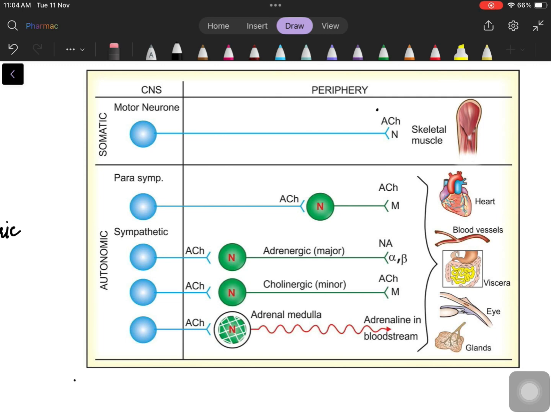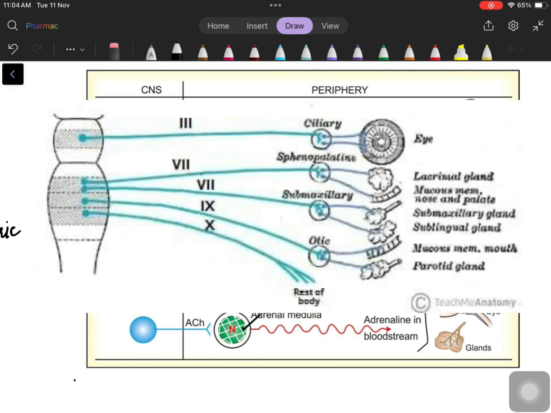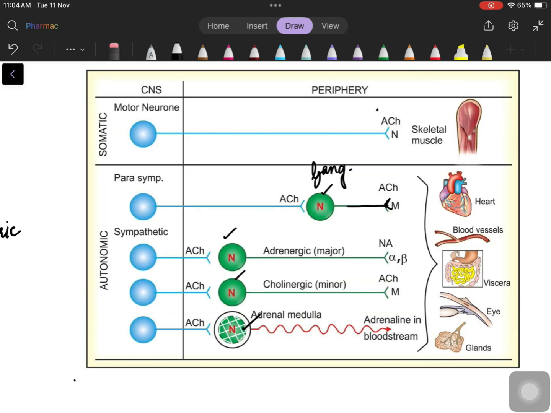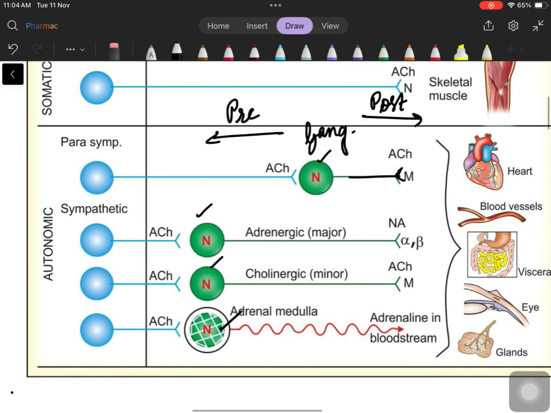Now, what is ganglion? It is nothing but a collection of cell bodies of nerves outside the central nervous system. So, any cell body in the PNS, all of this is a ganglion. So you have a nerve coming from the spinal cord, it is relaying in the ganglion and then it goes to the effector organ, which means anything before this becomes pre-ganglionic, anything after this becomes post-ganglionic. Simple enough.